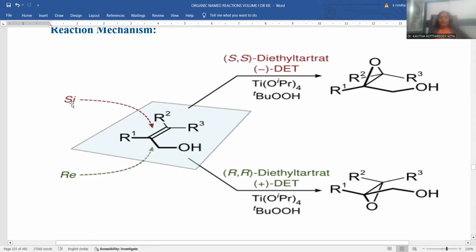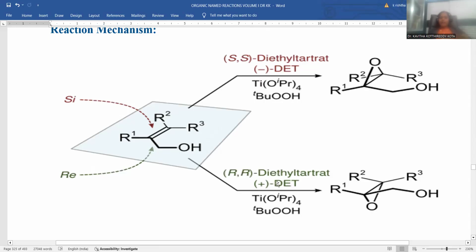S for Si, you can notice the Si face is suitable with the S,S diethyl tartrate, so that the epoxide is generated from the above side. You can notice the epoxide is at the top edge. Here R,R diethyl tartrate is suitable for Re face attachment. R for Re, simple to understand, simple to remember as well, right? So here R,R absolute configuration. RS notations, everybody is aware of; chemistry people are most familiar with RS notations, right?